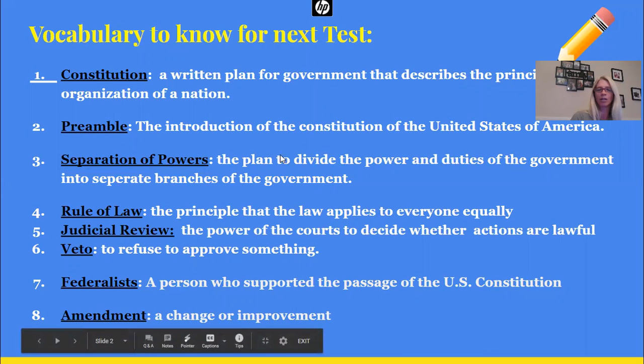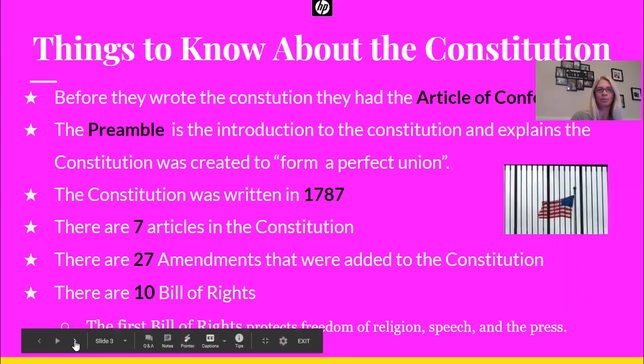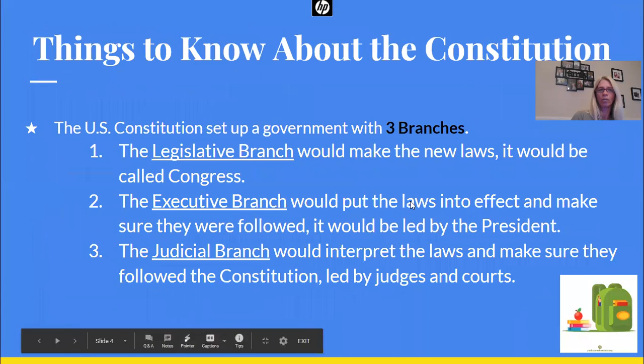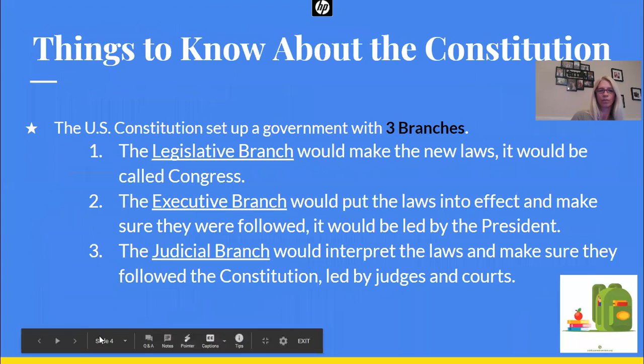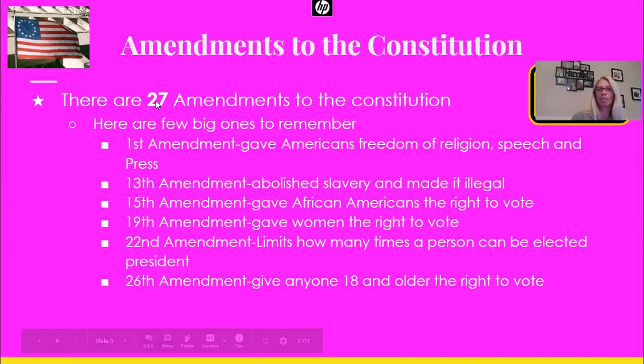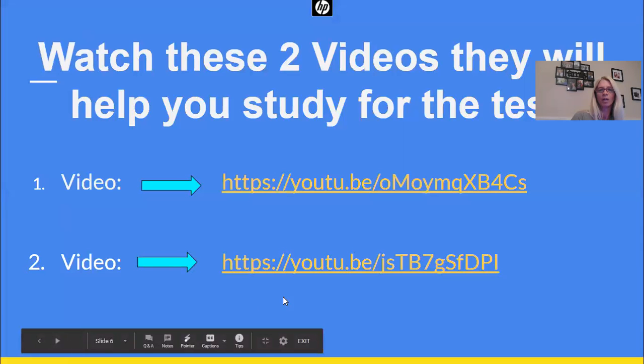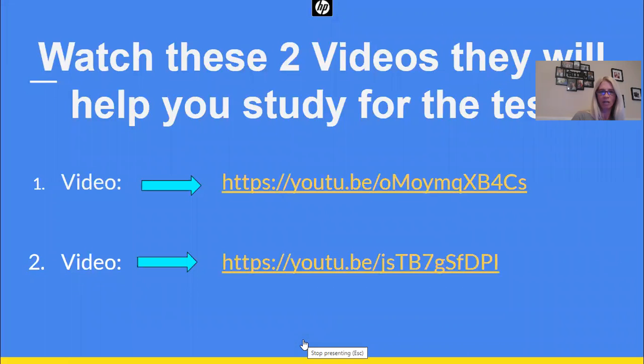So here's the vocabulary to know for the test. I took all the vocabulary and made the ones that were super important that I wanted you to know for the test. Here are different things to know that are going to be on the test. Know that there are 3 branches of government in the U.S. Constitution, what they are and what they do. Know that there are 27 amendments, and then the most important of the 27 amendments. These are 2 videos that you can go watch that will give you some more information that will help you with the test.